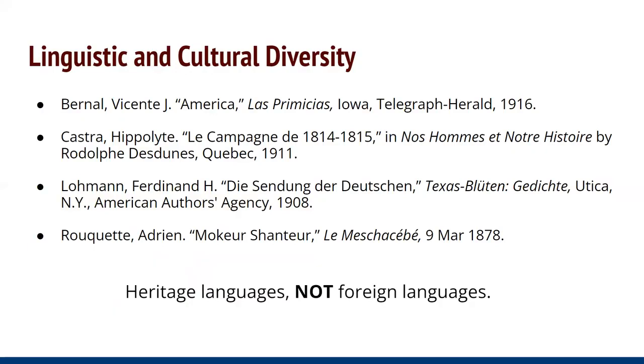And so you see Vicente Bernal, America, Las Primicias. This is a writer from New Mexico, and this is actually one of the first volumes that's both in English and Spanish, and it is about this sort of transition into becoming an American. We have another by a Creole of color, Hippolyte Castra, who's writing about the campaign of 1814, 1815, that is about the War of 1812. And this one is an interesting bit because this is sort of at the beginning of an almost century of Creoles of color writing extremely political writings that culminates in Plessy versus Ferguson.